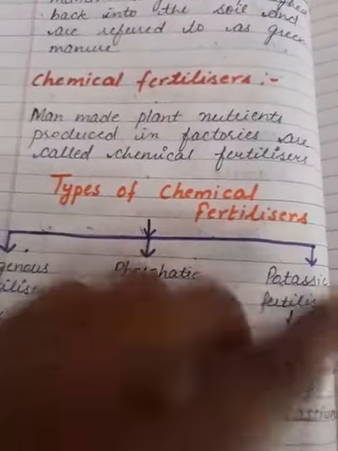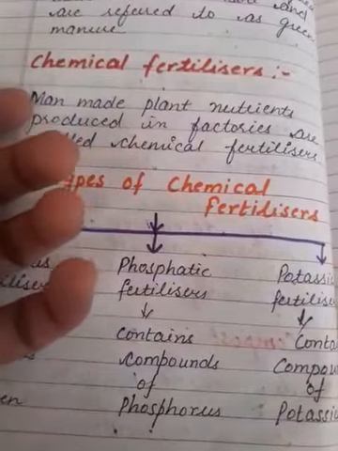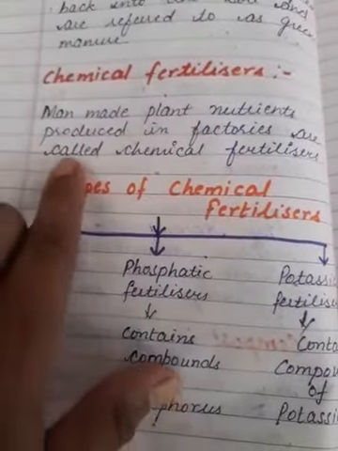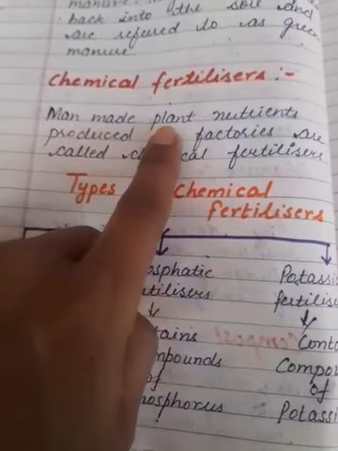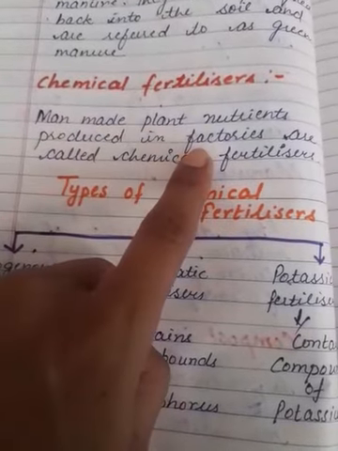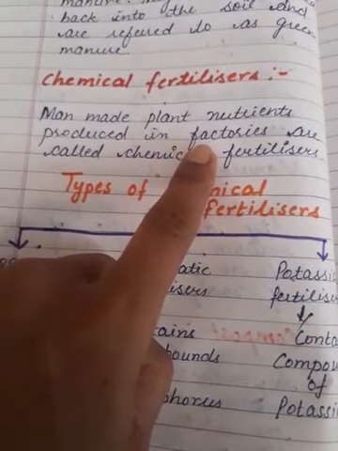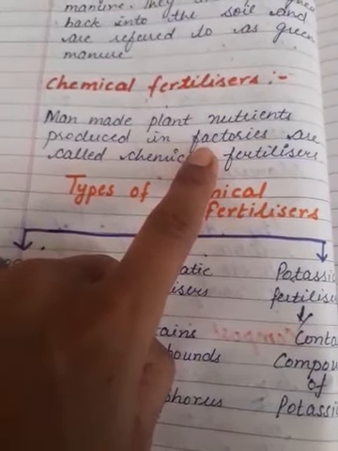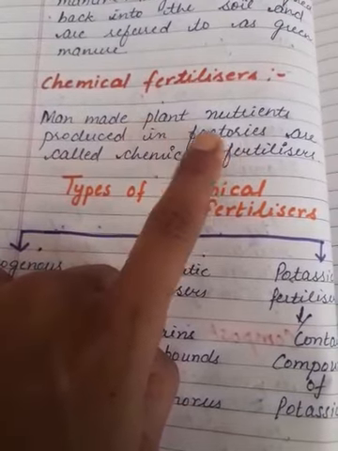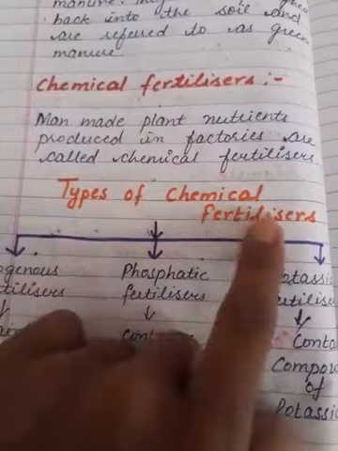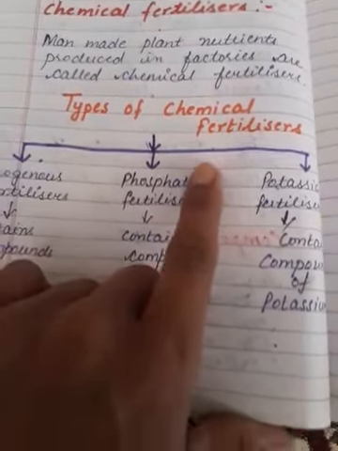Chemical fertilizers. From the name chemical we can get the idea that they are produced by man only. So man-made plant nutrients produced in factories are called chemical fertilizers. Now the types of chemical fertilizers.